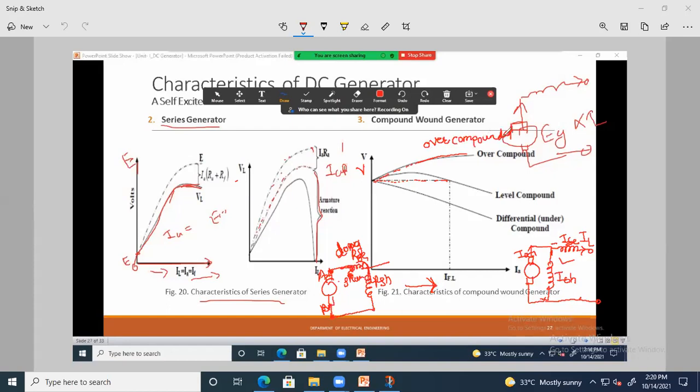बघा लक्षात घ्या. This characteristic depends upon the degree of compounding. Degree of compounding वरती depend आहे.